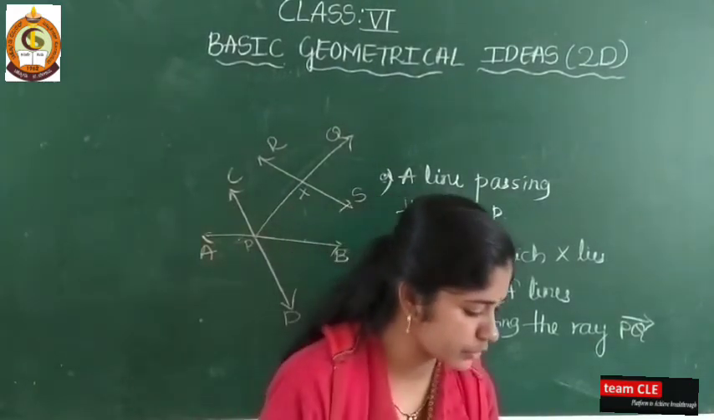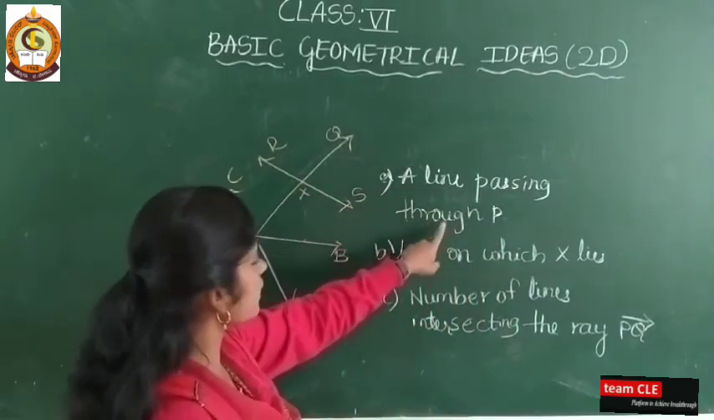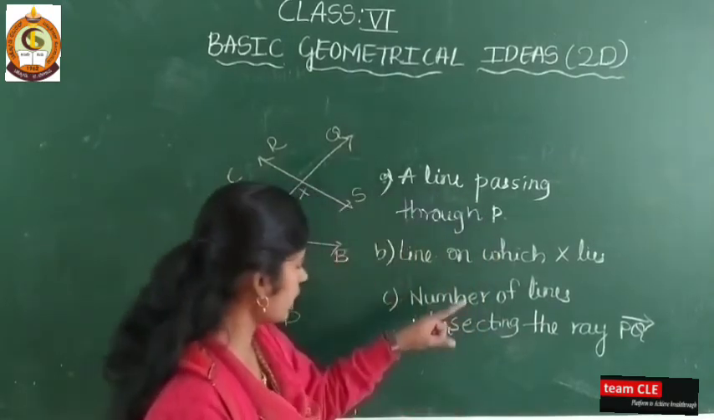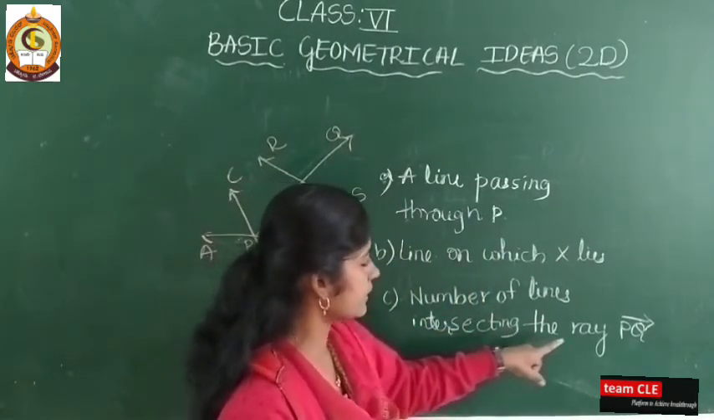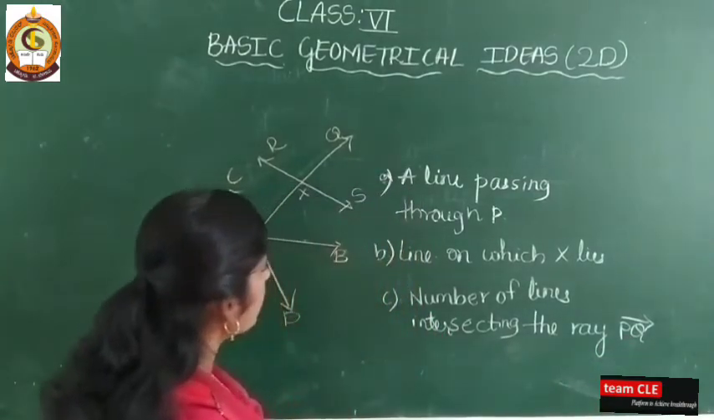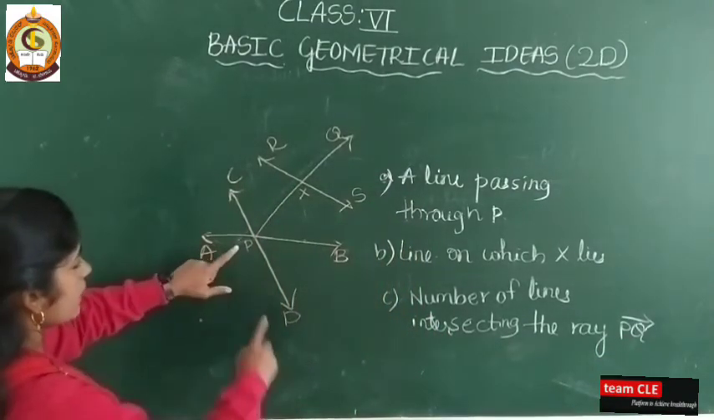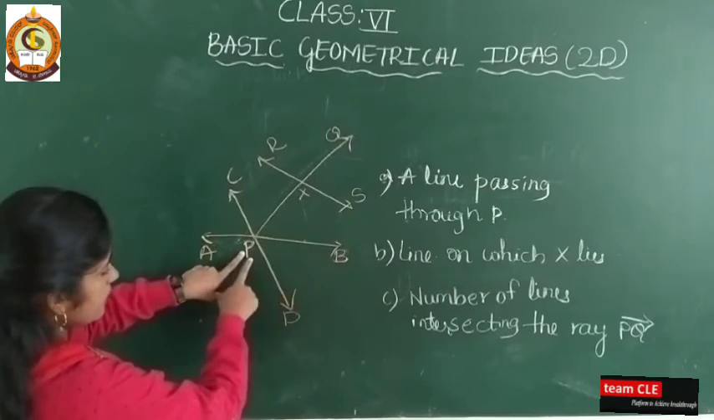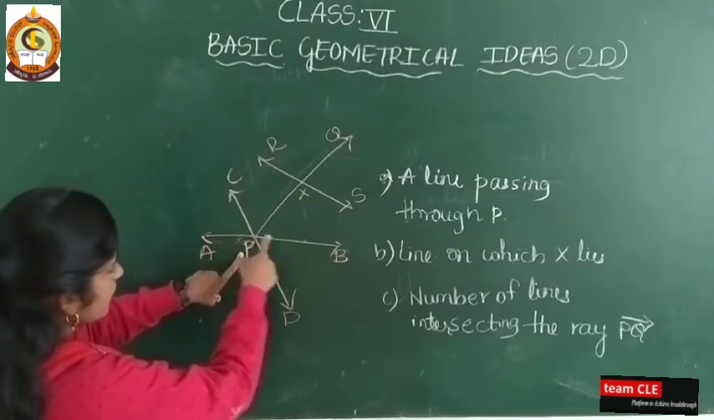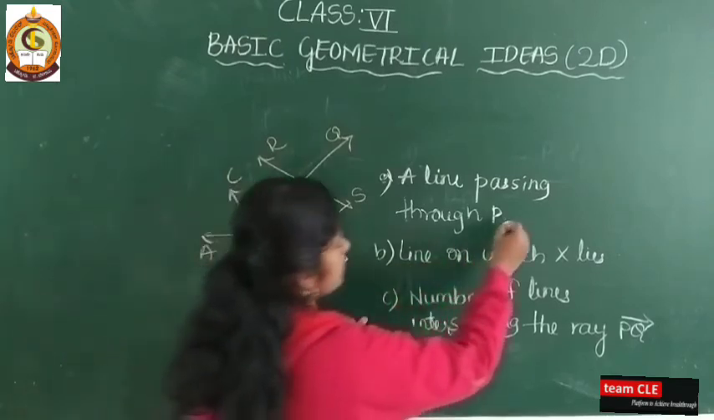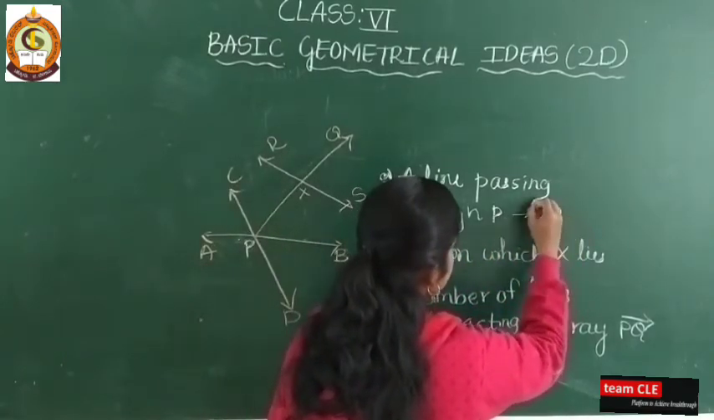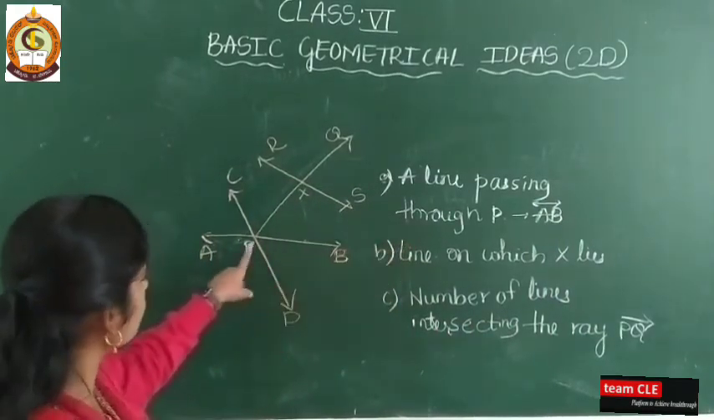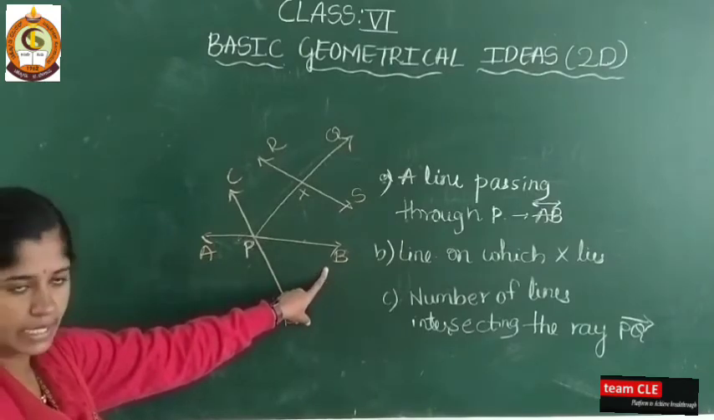See here, using figure 2, name the following. A line passing through P, line on which X lies, number of lines intersecting the ray PQ. So here, a line passing through P. Just see here P is there. Then tell me which line has passed here? A, B. This is the point P, and on that which line has passed? AB. So here you write AB. You have to show the line like this. I hope you are getting my point. A line passing through P is AB.